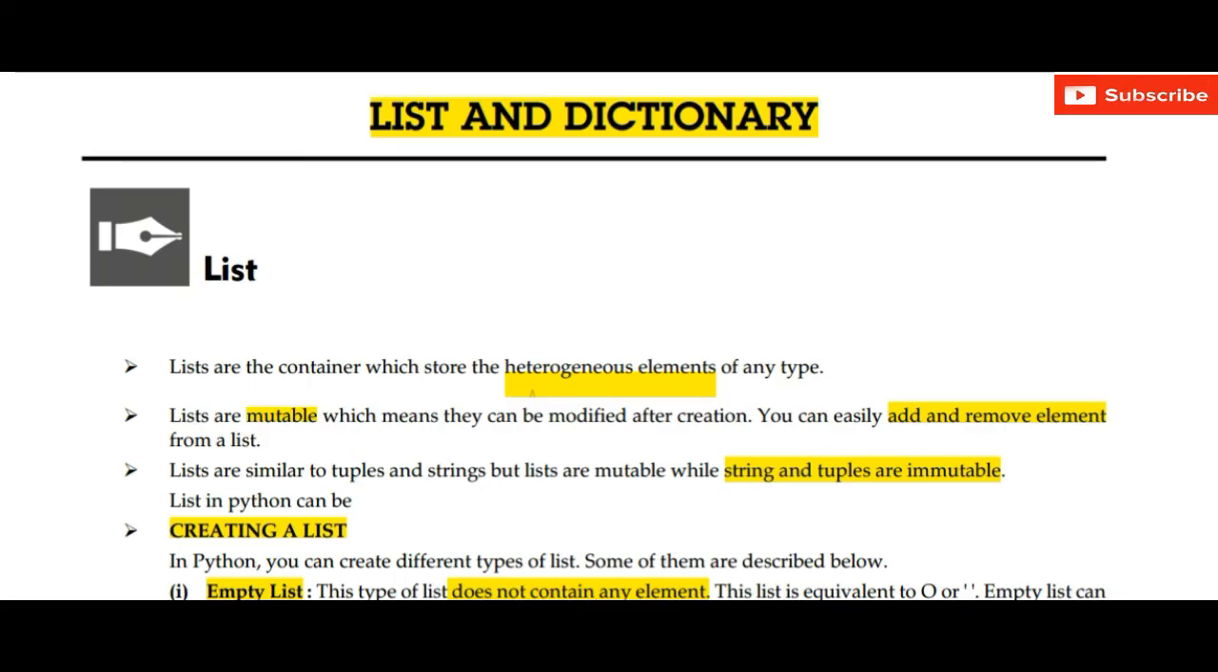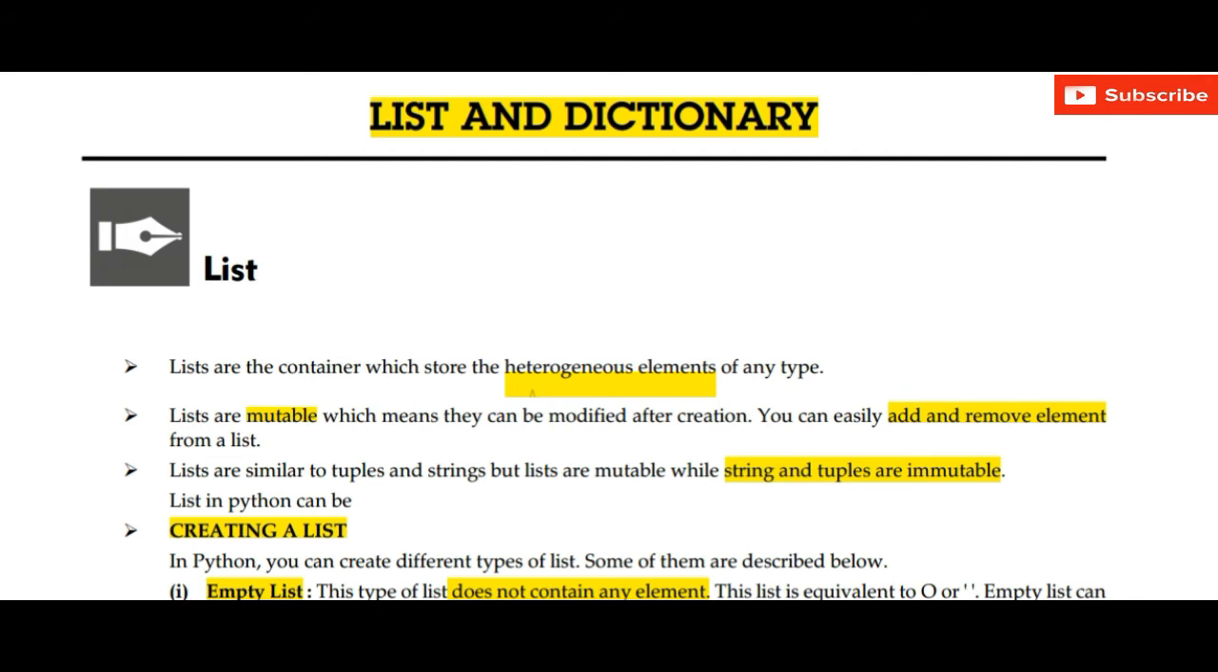Lists are the containers which store heterogeneous elements of any type. We can store any type of data in the list. Lists are mutable, means we can modify the list after the creation. We can easily add and remove elements from the list. Lists are similar to tuples and strings, but lists are mutable while string and tuple are immutable. In the last video I told you that strings are immutable. Okay, so now let us see how we can create a list.